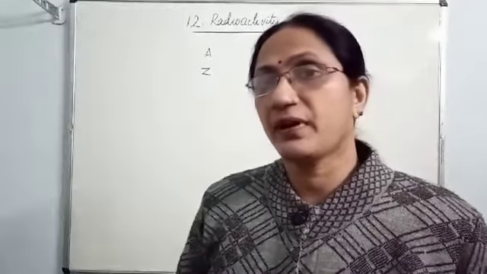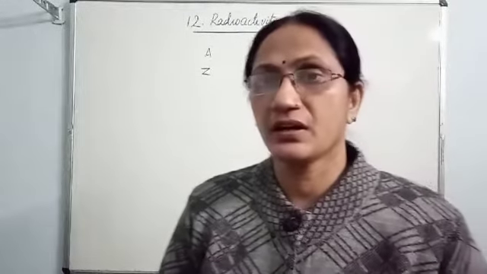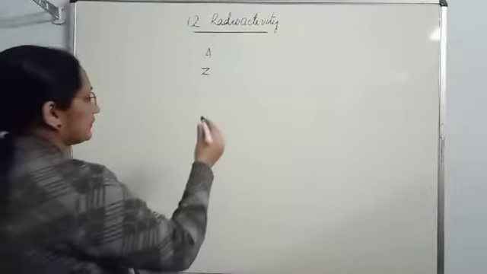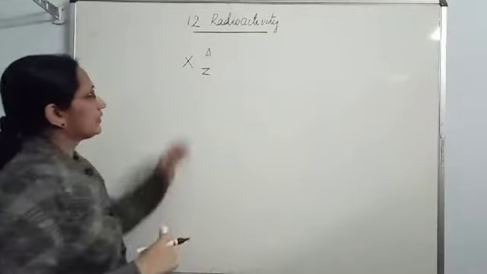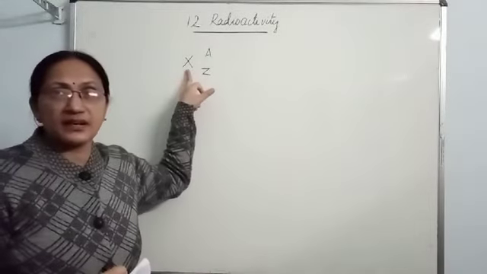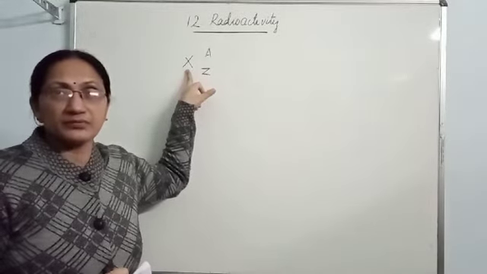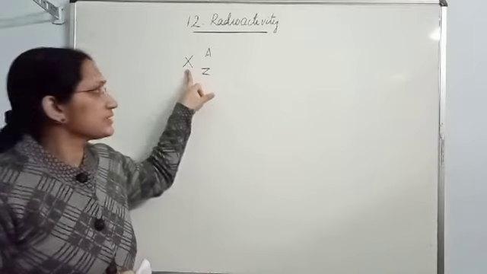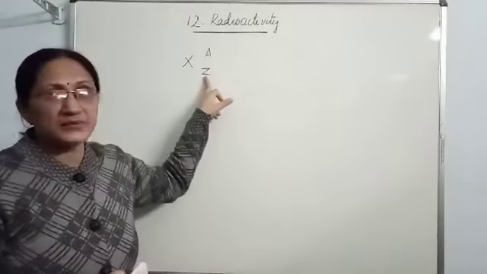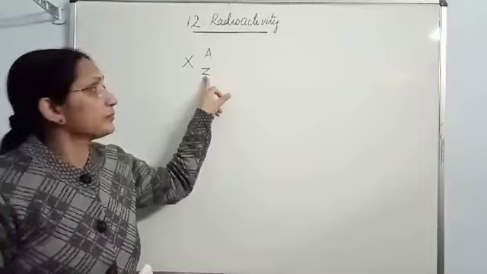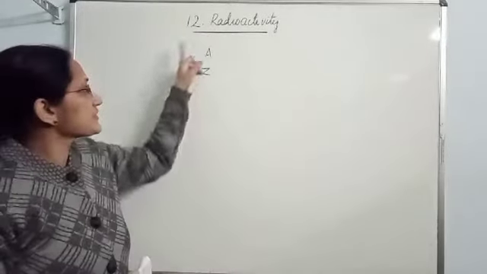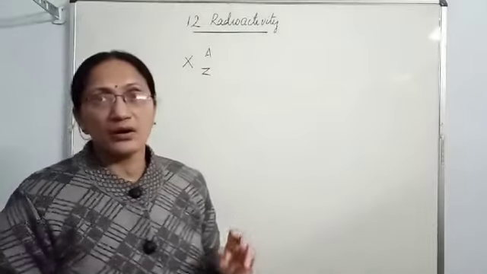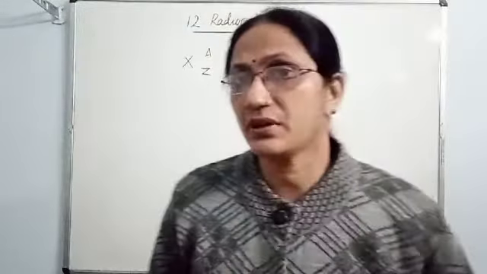Then the symbol of an atom is written in this way. Here X symbolizes the element, the name or symbol of the element. What is written as a subscript is the atomic number, and the superscript is the mass number. This is the way of writing the symbol of an element.